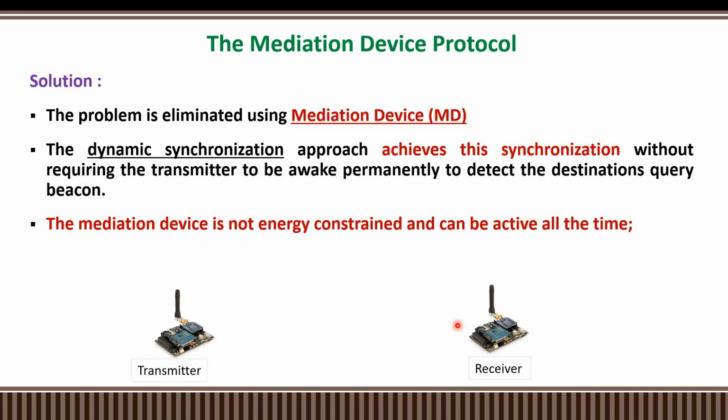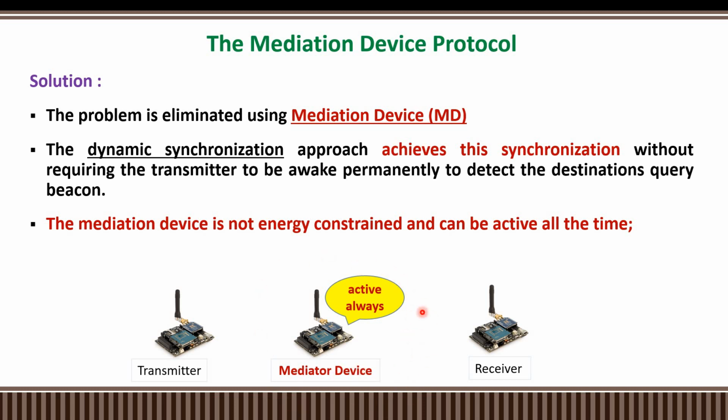This problem is eliminated in the mediation device protocol by introducing a mediator device. The mediator device is used to synchronize the transmitter and the receiver, because the transmitter and the receiver each have their own sleep time and wake up time. The sleep time and wake up time of both transmitter and receiver are synchronized by using the mediation device.